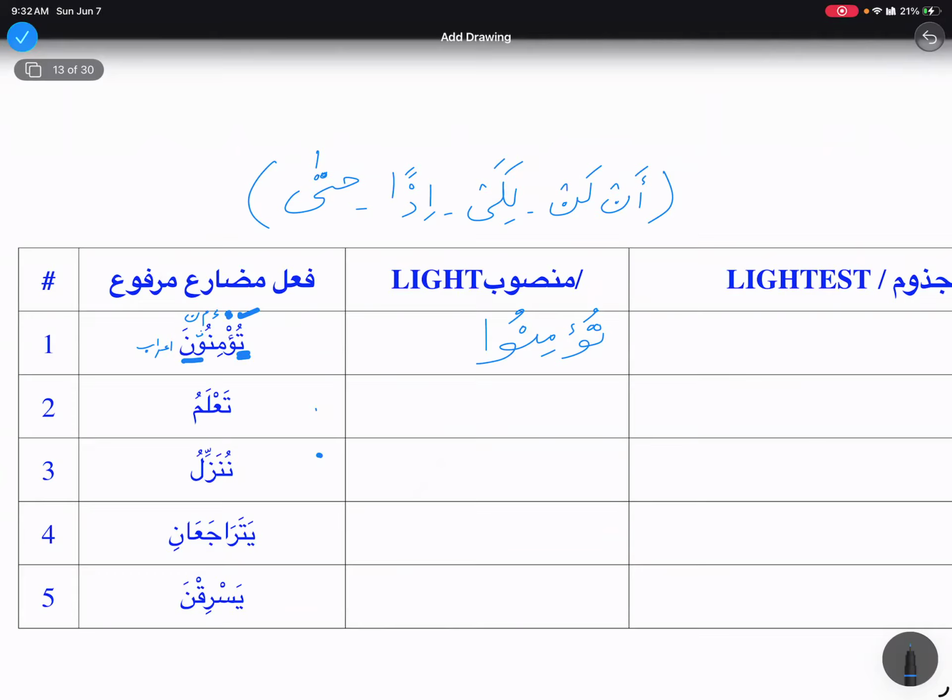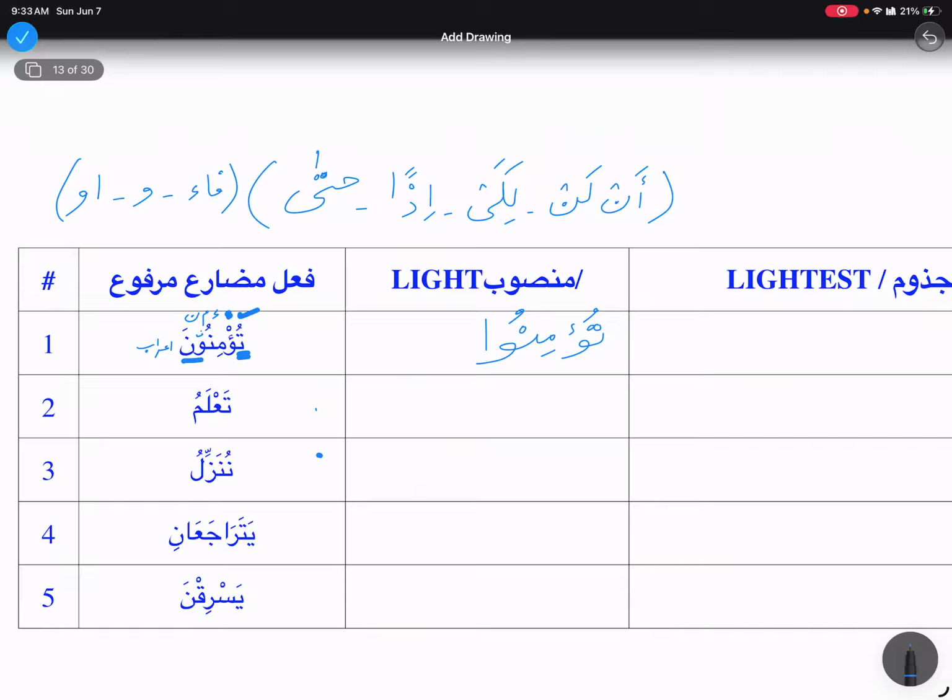So lan, likai, idan, hatta. And then we have extra: fa, waw, and even au. These are extra if you wanna memorize them. Alhamdulillah. If you're gonna just stick to the others, that is totally up to you.